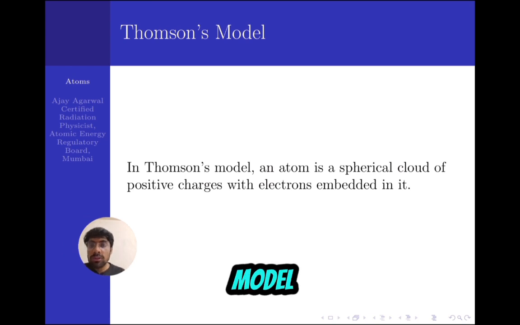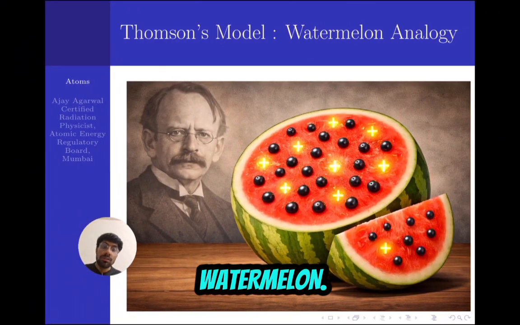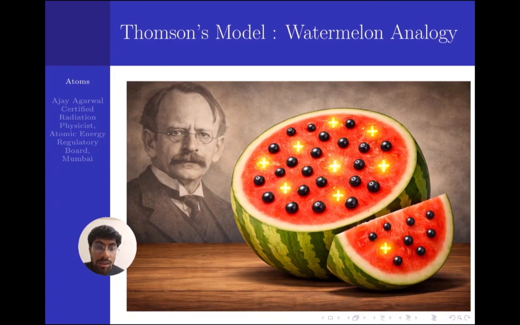The first model was given by Thomson just after the discovery of the electron in 1897. He came up with a model of the atom in which he proposed that an atom is a spherical cloud of positive charge, in which electrons are embedded. We can understand it with the analogy of a watermelon, as you can see in the image.